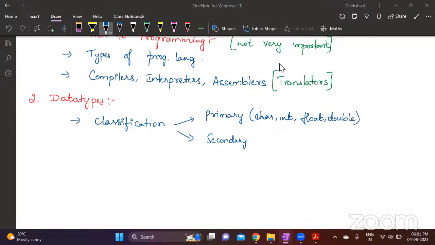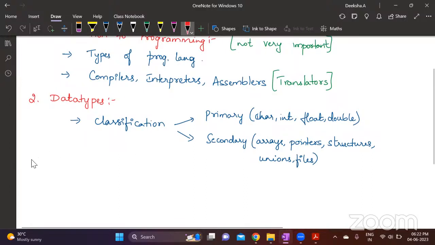Structure was frequently repeated. Yes, sure. So primary: char, int, float, double. Under secondary, you have arrays, pointers, structures, union, and files. All these come under secondary data types. About details of each one of these, you will have to learn. This is under data types classification. The number of bytes required for each of these data types also you have to learn. Again, not very frequently asked. You might get one or two questions from this topic.